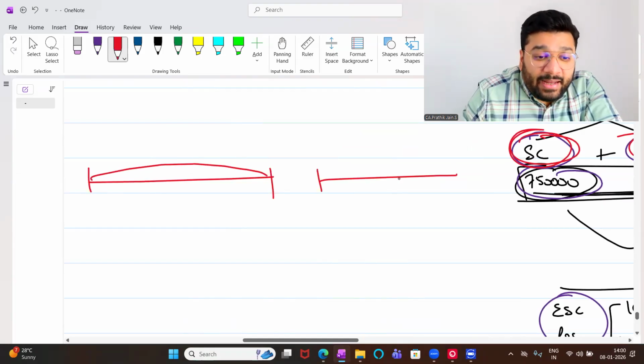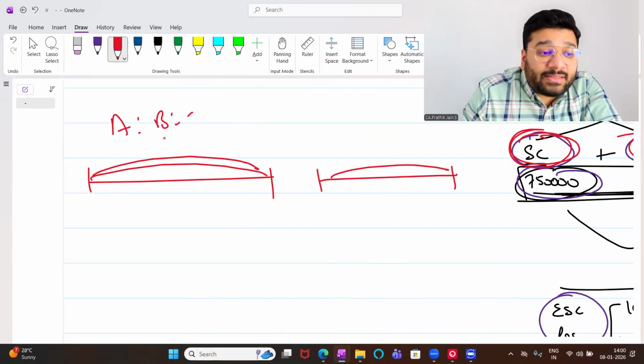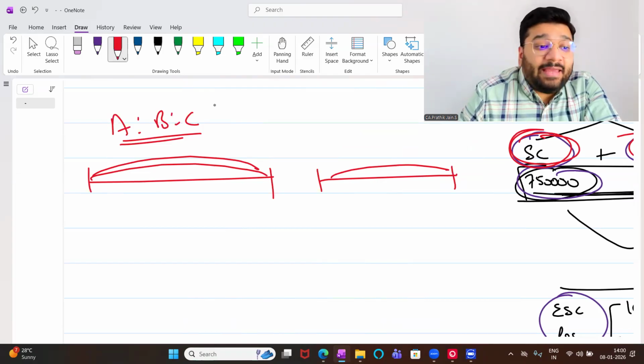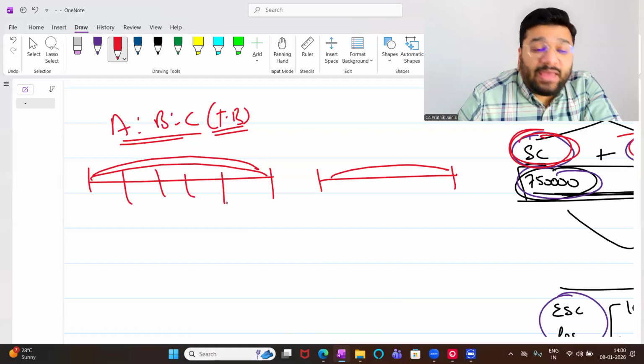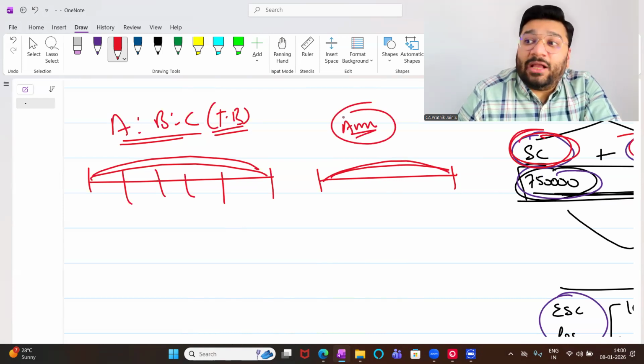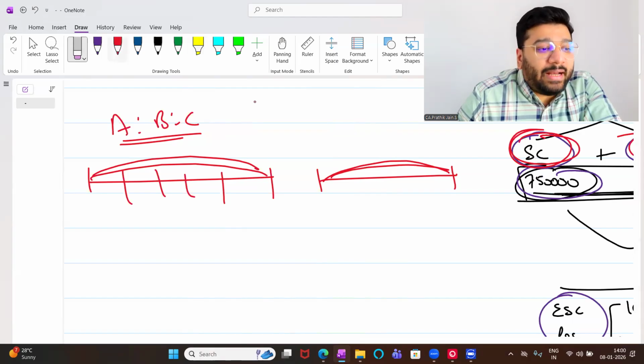During this period, A, B, C were three partners doing the business. I gave the name to this as Tasty Bites. So they were doing business for 5 years. Then what happened? Annapurna saw that this business is doing very well. Let's take over the business. Instead of Tasty Bites, I'll put Akash and Byju's for common understanding.